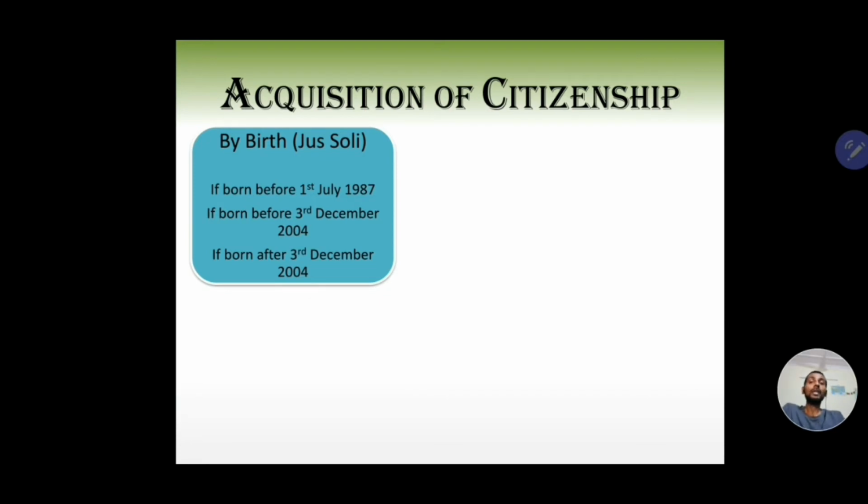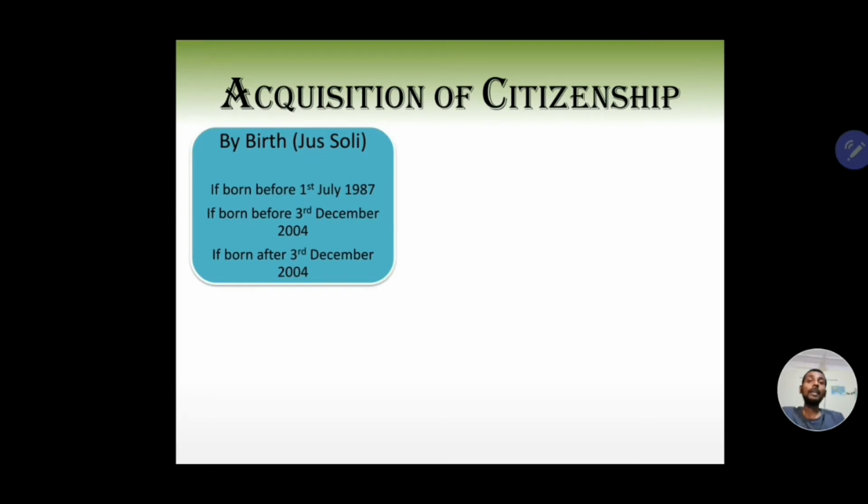So, the first criterion is by birth, also known as jus soli. If a person is born in India after 26th of January 1950 but before 1st of July 1987, they will be a citizen of India, no questions asked. The second is if they are born between 1st of July 1987 and 3rd December 2004, they will be a citizen of India if either of their parents was a citizen of India. So, their mother or father, if they were a citizen of India, that person will be a citizen of India.